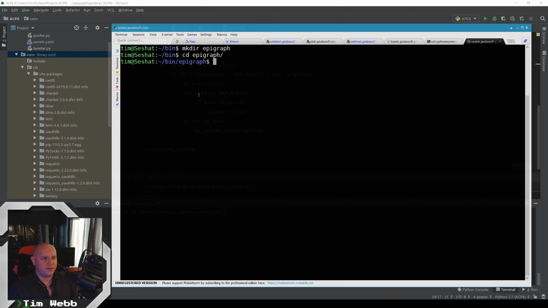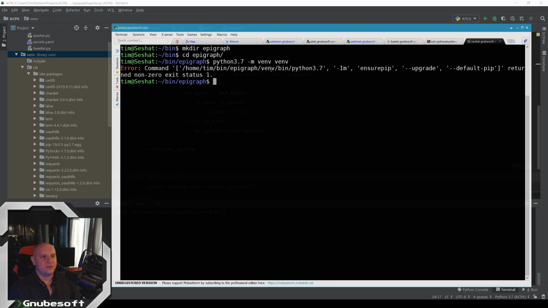There's probably two or three different versions of Python installed on this machine. So I'm going to say I want Python 3.7, and I'm going to do -m, which is telling it I want to use a specific module, and that module is called venv. And now I need to give it a directory that I want it to go to, which in this case is also going to be venv. That might be confusing. This is the module. This is the target. It's going to now make...